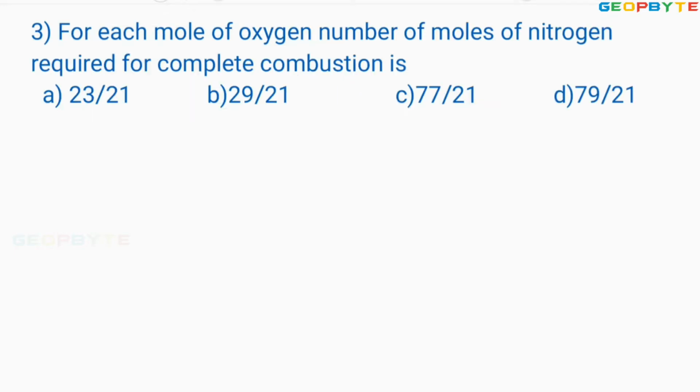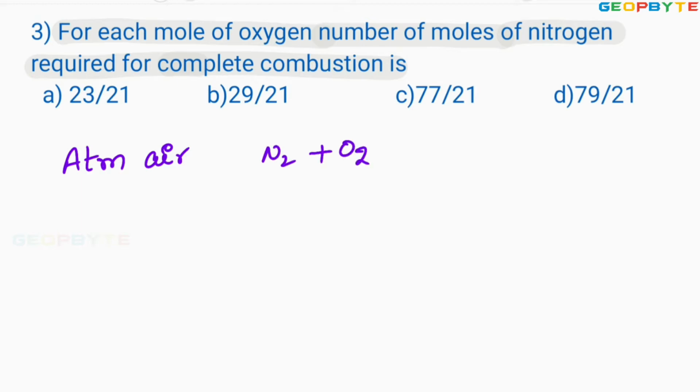Look at the third problem. For each mole of oxygen, the number of moles of nitrogen required for complete combustion. Dear friends, remember the atmospheric air is mainly nitrogen and oxygen.